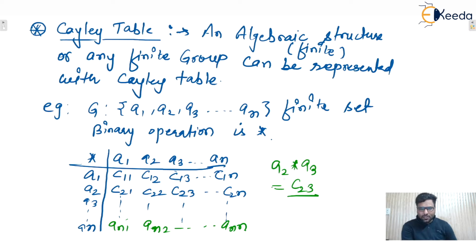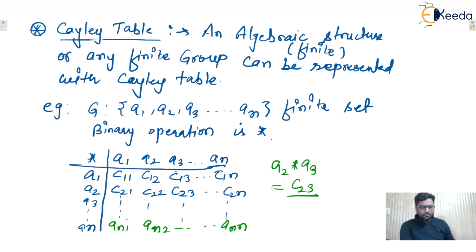So these are all elements C11, C12. Any element Cij represents the element after the binary operation. I hope this is clear to everyone. So any finite algebraic structure can be represented with this Cayley table, isn't it? It will be helpful for you guys. Okay, let me proceed to the next one.